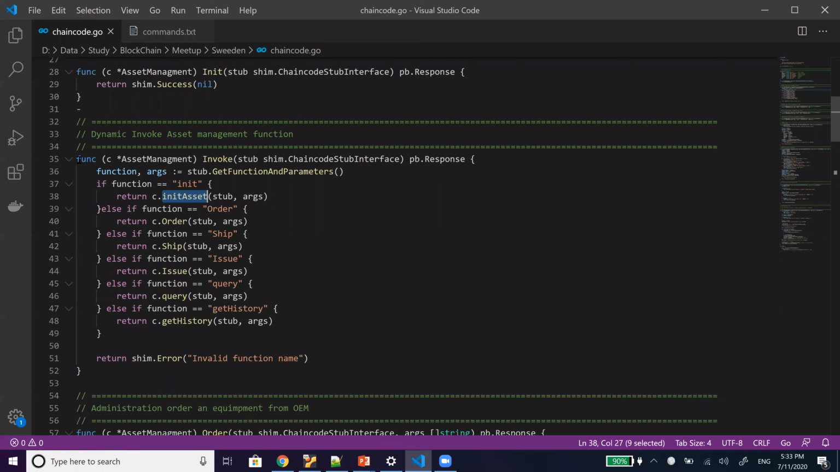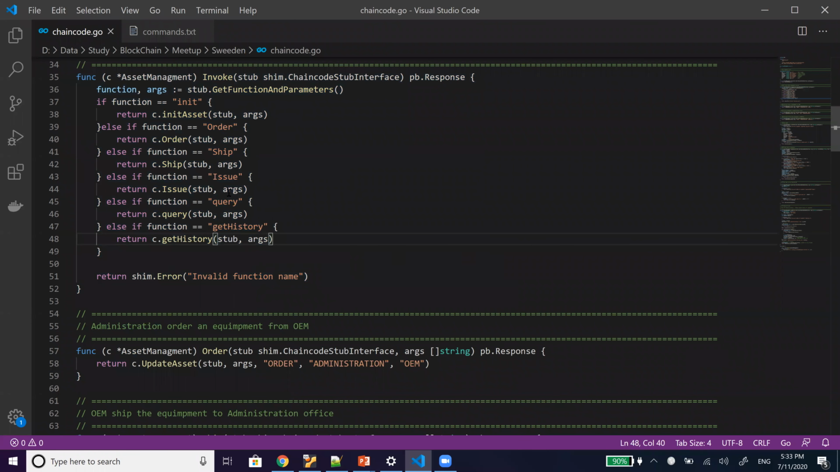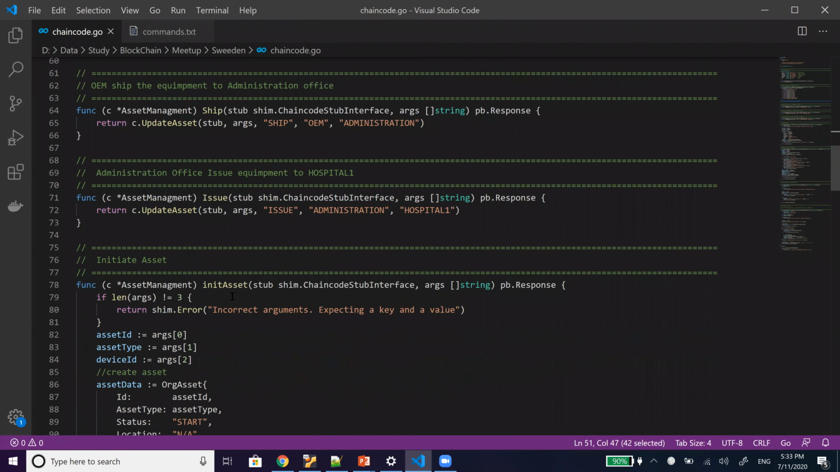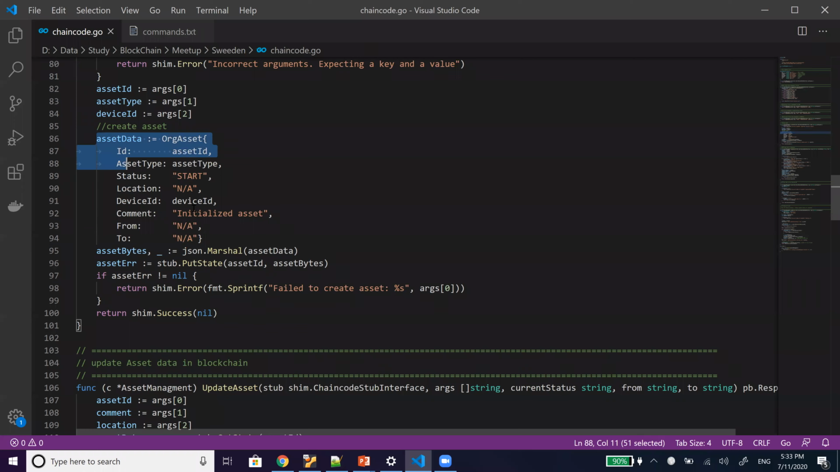So this is my invoke method of the chain code interface. These are the two methods we have to have, and in this is the logic I showed you: whatever function name you provide during invoking, it will call that. If we do not provide a valid name, then it will show invalid function name. This is simple logic for this order, and this is initiate asset. That is what creates the assets, with the status start.